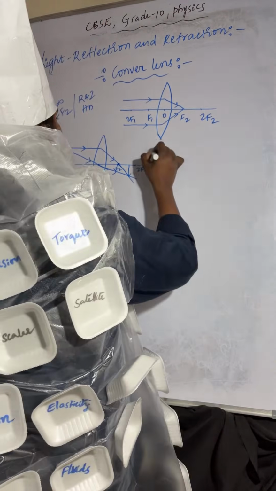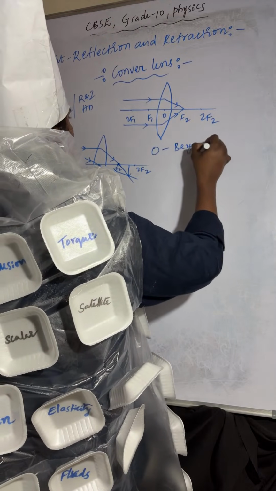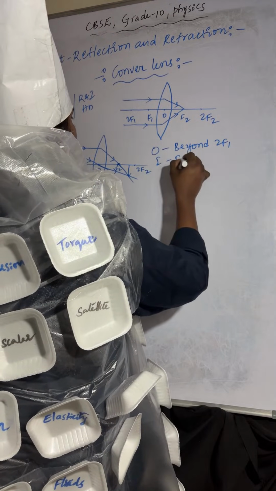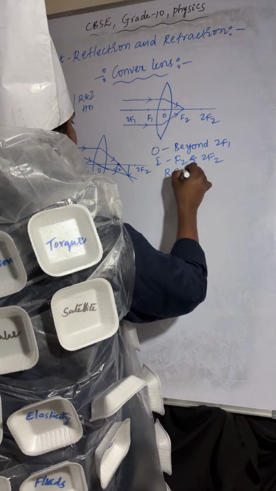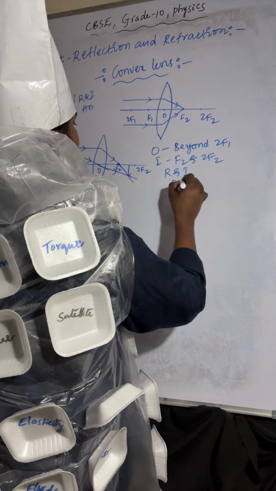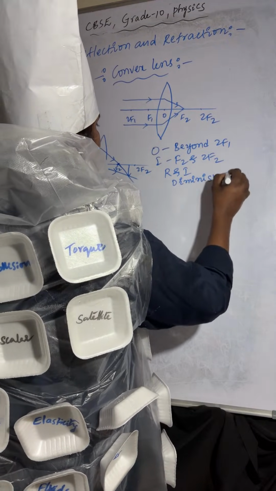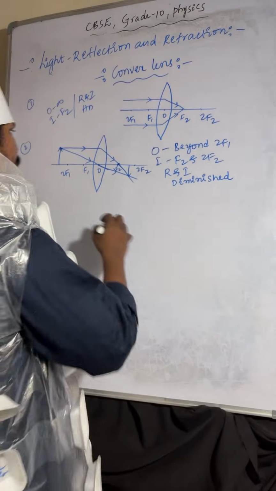Nature of the image is real and inverted. Size of the image is diminished. That is the second one. Coming to the third one.